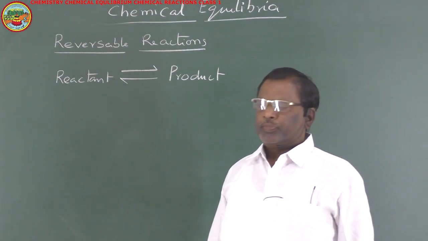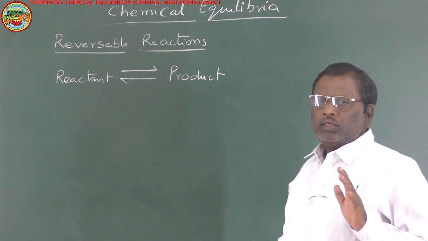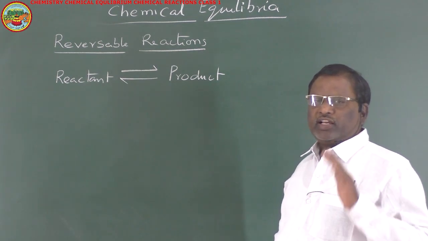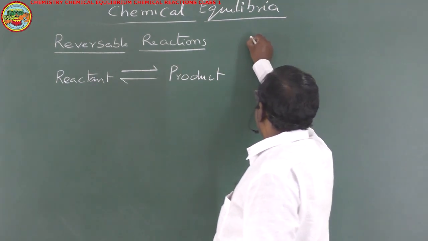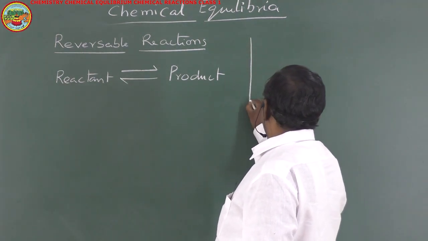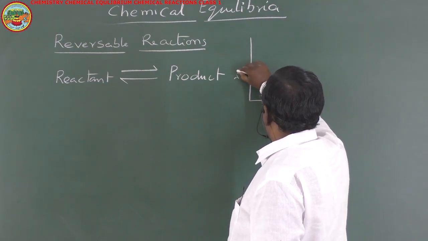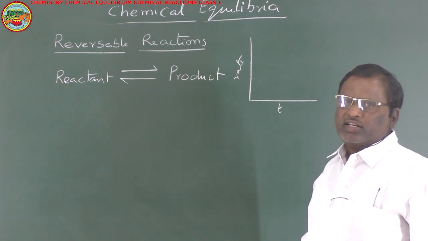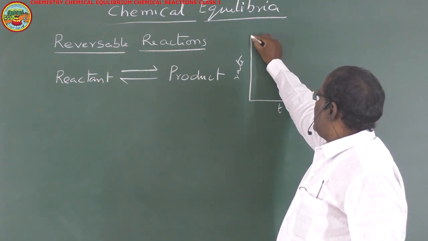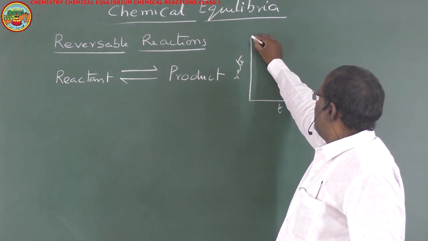Natural phenomena. Here if we plot a graph with rate of the reaction and time, in the y-axis I am taking rate of the reaction, in the x-axis I am taking time. This is rate. Rate is directly proportional to concentration. Initially the reactants' concentration is maximum, so the rate is also maximum.